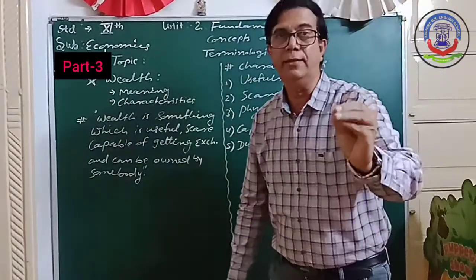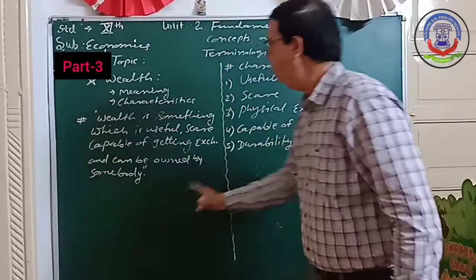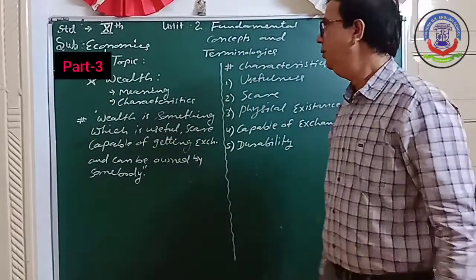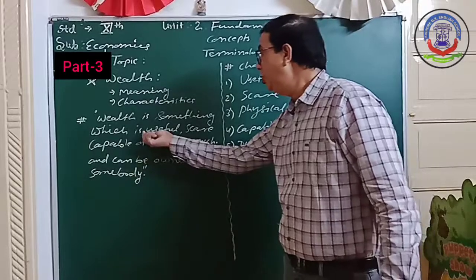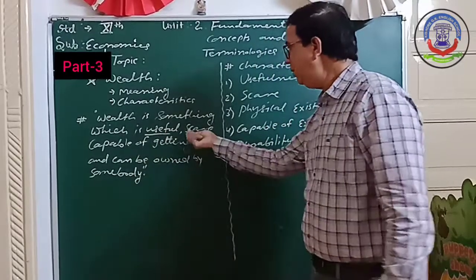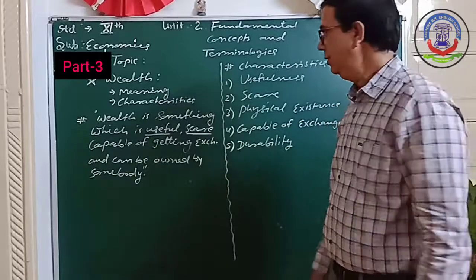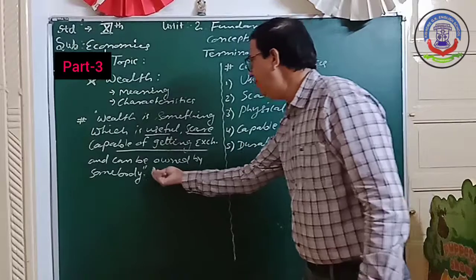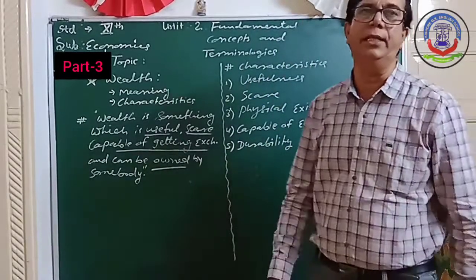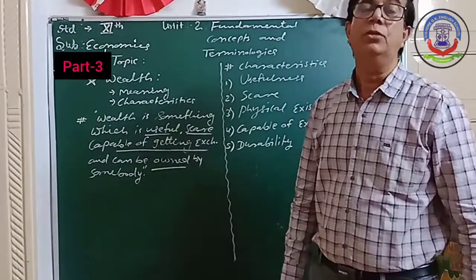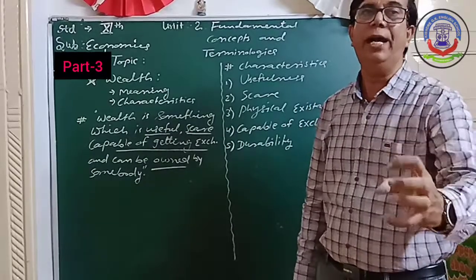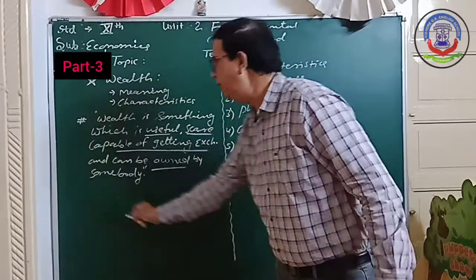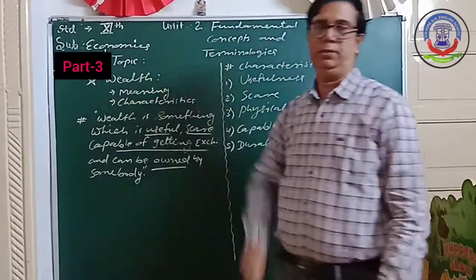So in wealth, all these things we can include: first, anything which is useful, then scarcity, then we can easily exchange it, and it can be owned by anybody. The things which have all these characteristics we can include in wealth.